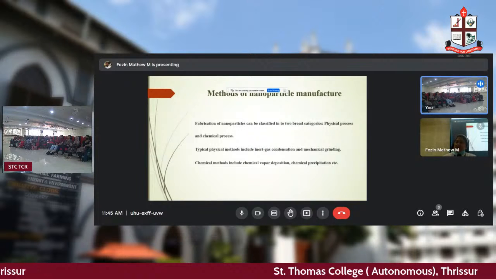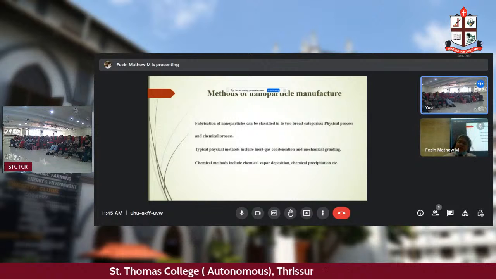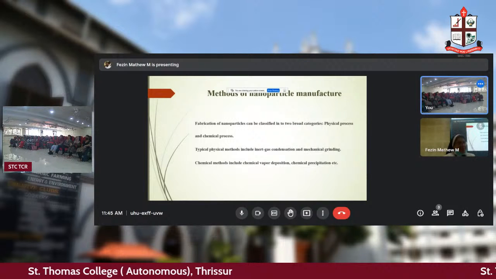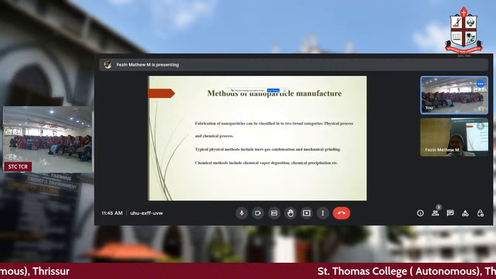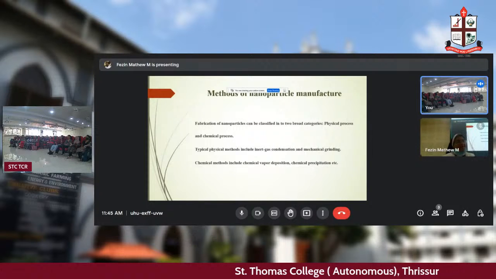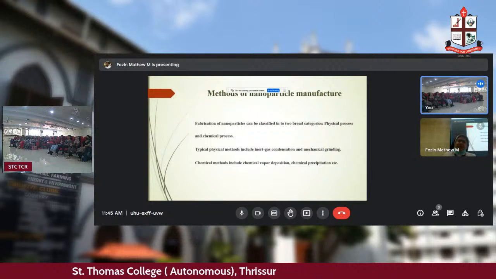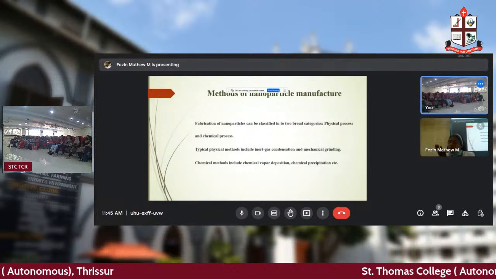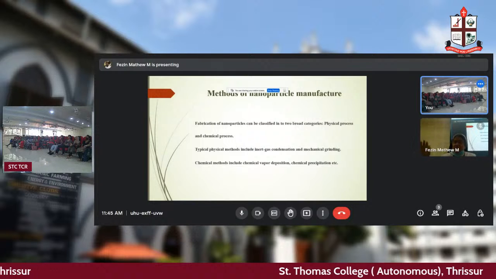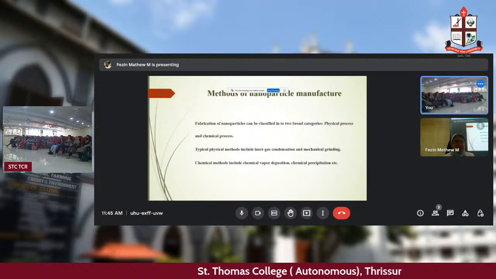Nanoparticles can be made by two kinds of process: one is a physical process and the other is a chemical process. Physical process means you have to make it some way, in Malayalam you'd say grind it and make it into fine powder. Grind it and make it very, very small, that's nanometer size. Likewise, you have to make it very, very small.